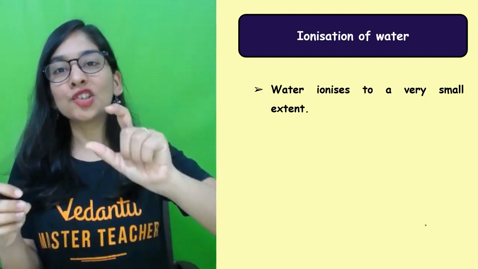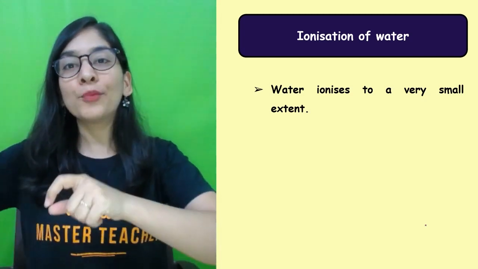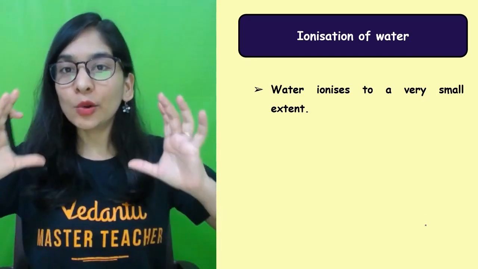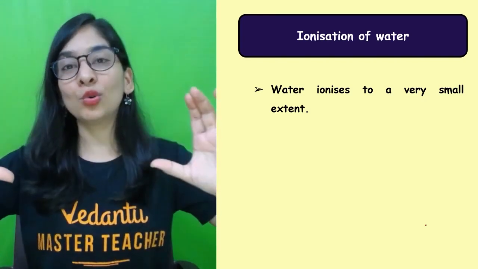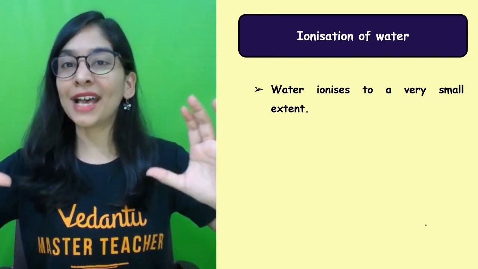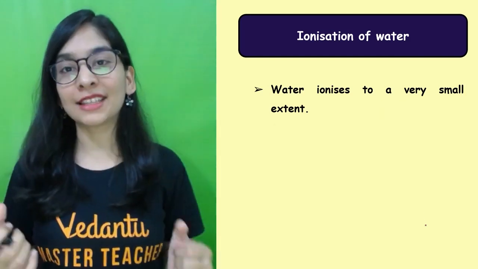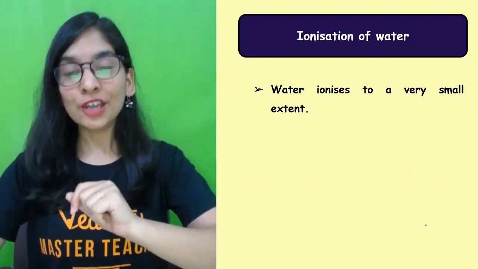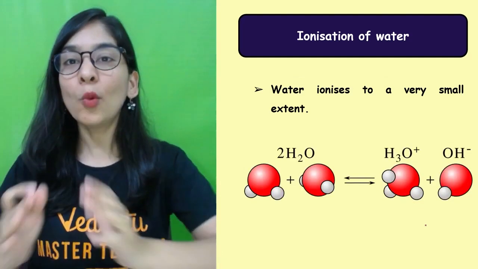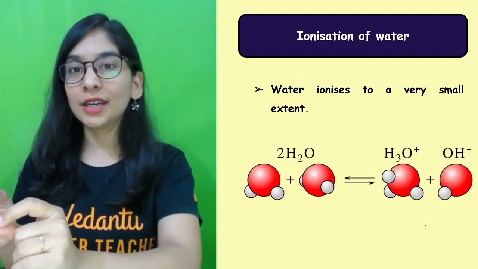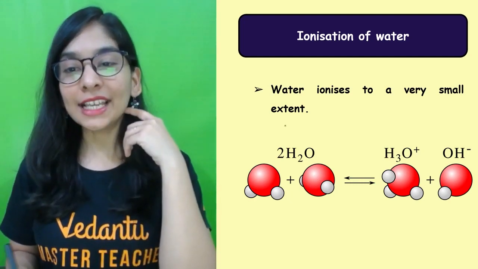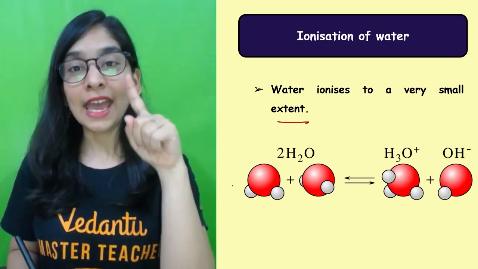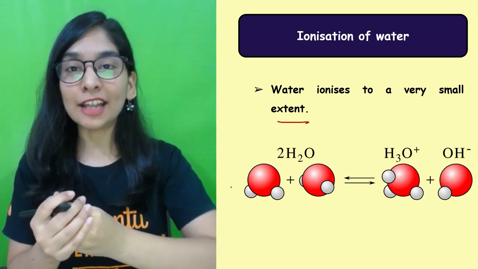That I've put this much amount of acid in water, I have put this much amount of base in water, then only we'll get a solution of acid and base, because water helps to dissociate the ions of acid and base and to prove the acidic or basic behavior, right? So this is something that you should know. Let's talk about water and then we'll talk about the acid and base. Water ionizes to a very small extent, and how does it do that, students?